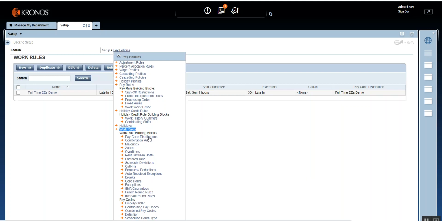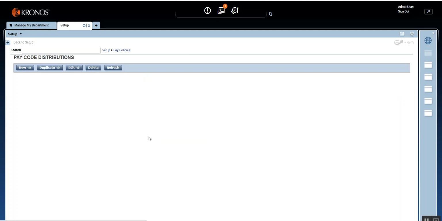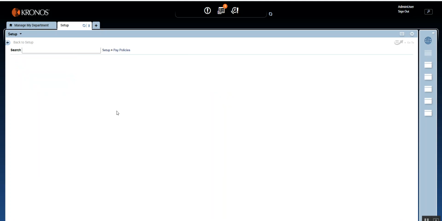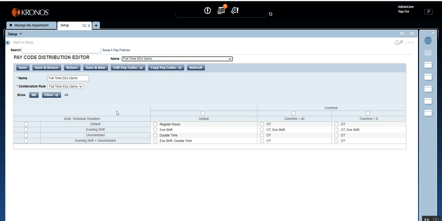Remember guys, this is very important, the pay code. I have seen a lot of errors just because the right pay code was not assigned, or in fact the pay code was not assigned itself. The employee didn't get paid, and it will create issues later on.